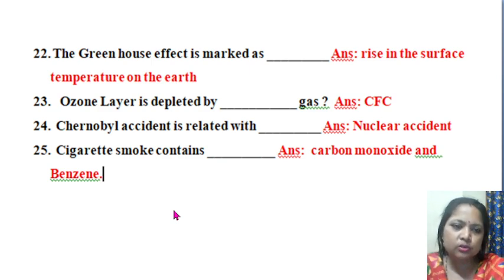Then the next question 23. Ozone layer is depleted by dash gas. You know there is one ozone layer which acts as an umbrella above our earth. It protects us from the very dangerous ultraviolet rays coming from the sun and falling on the earth's surface.